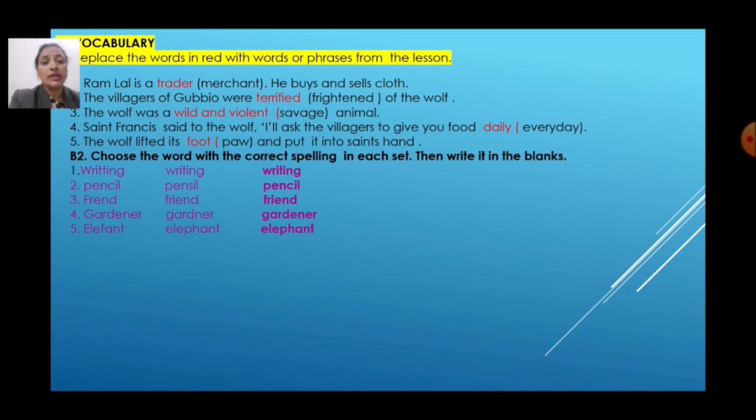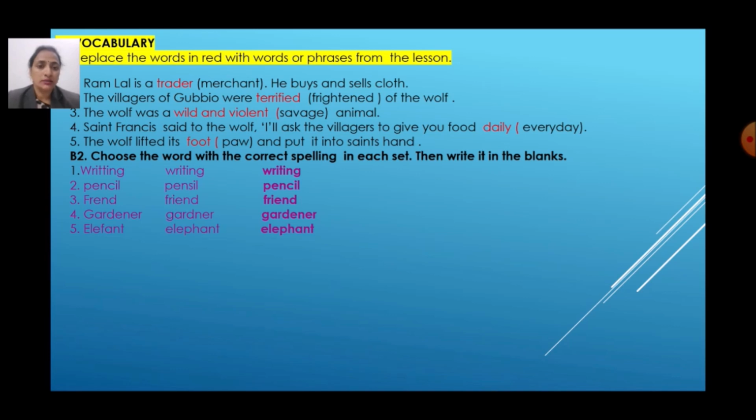writing. Second, PENCIL, pencil. What is the correct spelling of pencil? PENCIL, pencil, or PENSIL, pencil? Yes, correct spelling is PENCIL, pencil. Friend, FREND, friend. FRIEND, friend. So what is the correct spelling? Yes, you all know. FRIEND, friend.